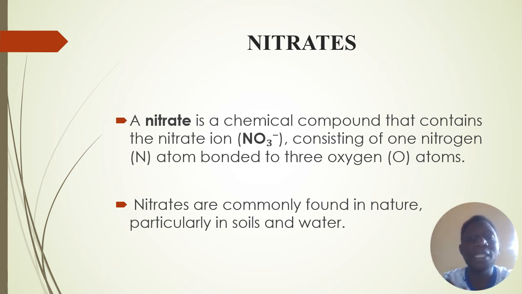We start by having the meaning of nitrates. A nitrate is a chemical compound that contains the nitrate ion, NO3 negative. This consists of one nitrogen atom bonded to three oxygen atoms. Nitrates are commonly found in nature, particularly in soils and water.